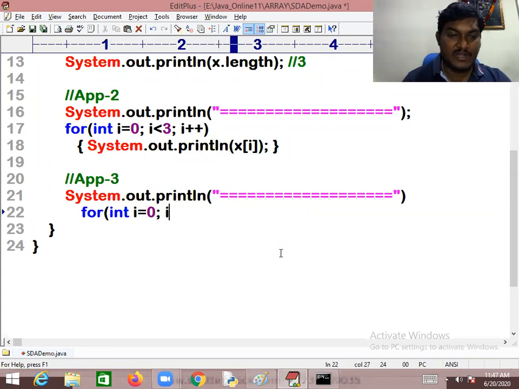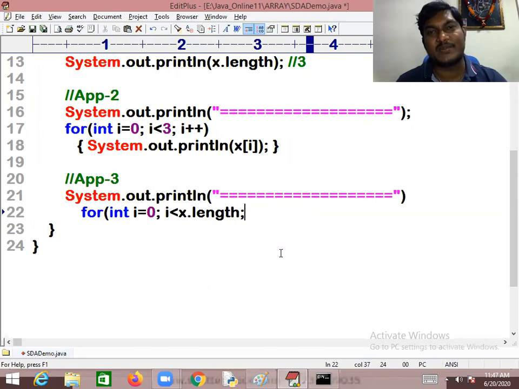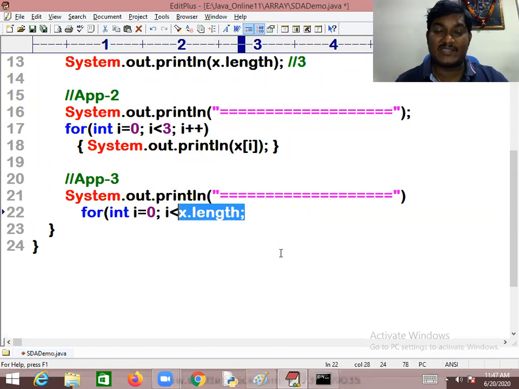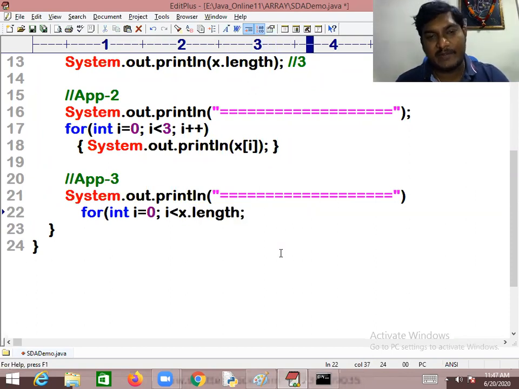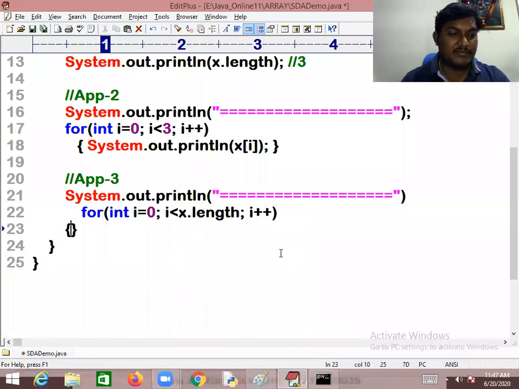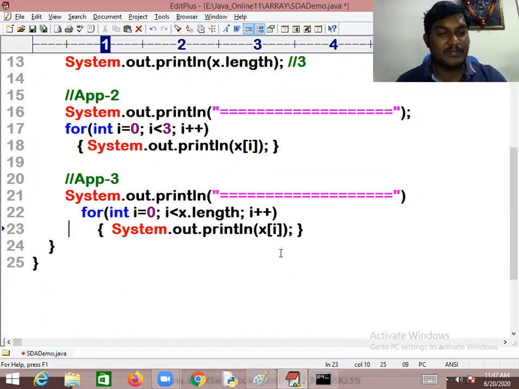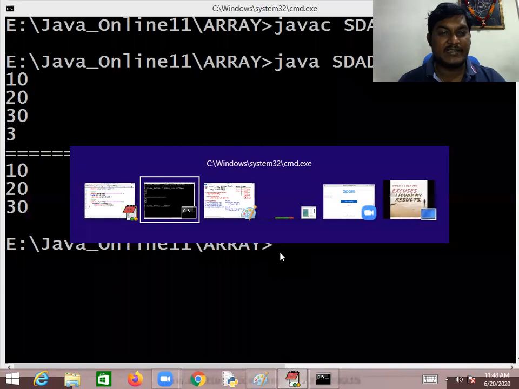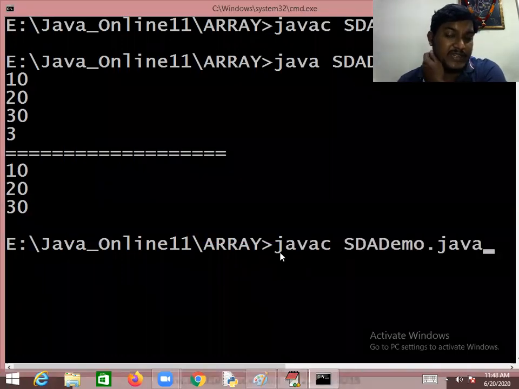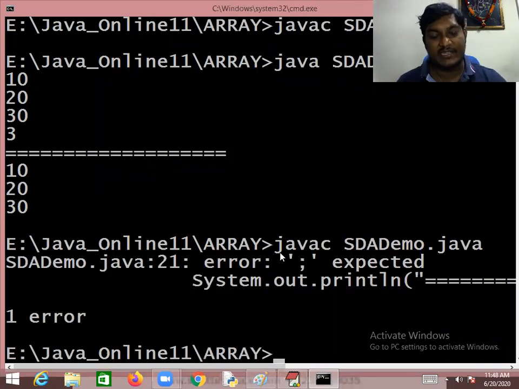For int i equal to 0, i less than, you better write x.length. Don't hard code it. The reason I said, whenever you change the size of an array, it automatically reflects here. That is the reason it will make your program efficient. Then just i++, and I'm writing System.out.println(x[i]). Then this is the way you'll be getting this. So friend, we have different ways of writing code, different possibilities in writing the code, gentlemen.